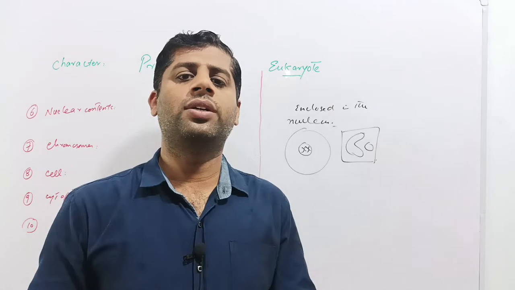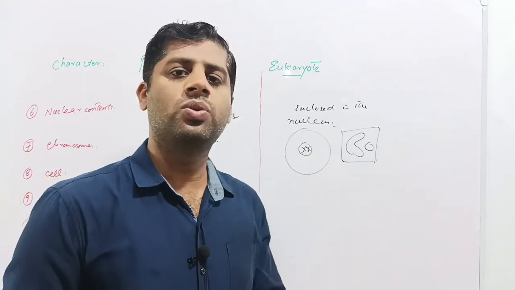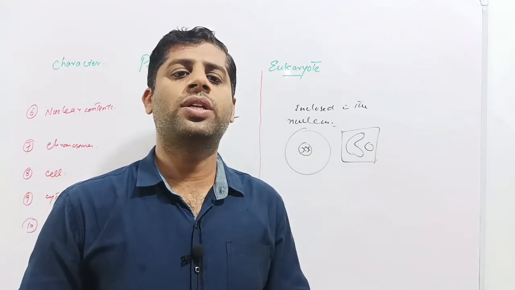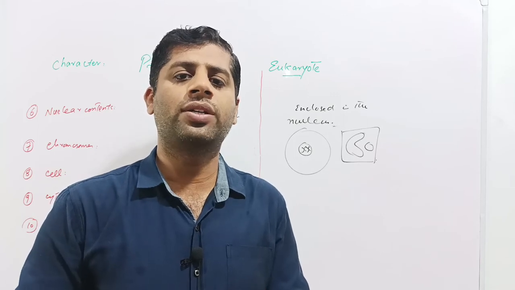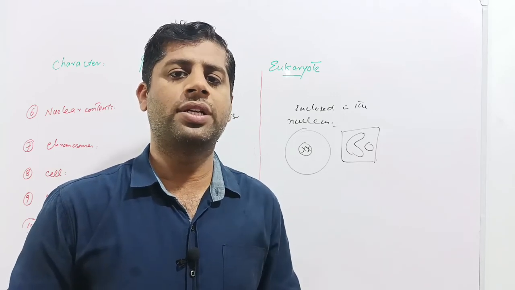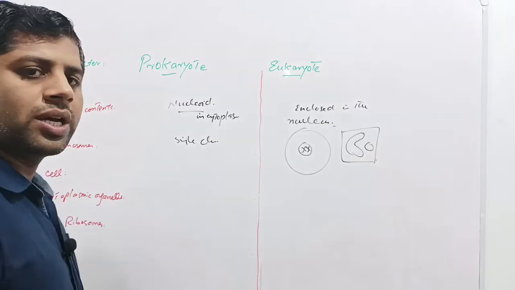When the cells are dividing, these eukaryotic cell chromosomes can easily be seen through a compound microscope, and in case the cell is in interphase stage, when it's not dividing, the chromosome appears as chromatin material in the cells. So next is the cellular organization.